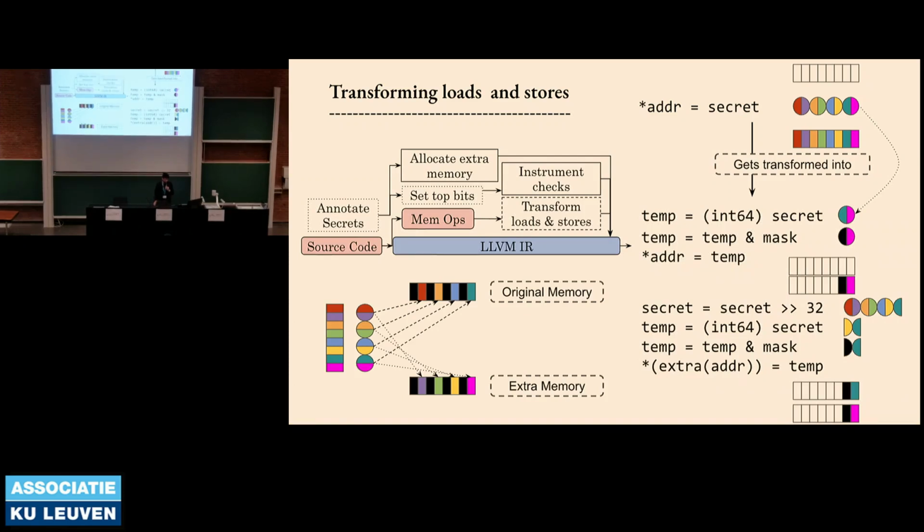So now what we are left with is this: if this was the original memory, we save the 32-bit chunks in the original memory, and this dark area is the constant suffix that we use to make the prefetcher believe these are not valid virtual addresses. But then we have this extra memory, which is like a shadow memory that we keep track of in our runtime, and we combine both values when we have to use the registers.